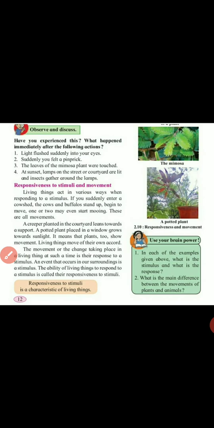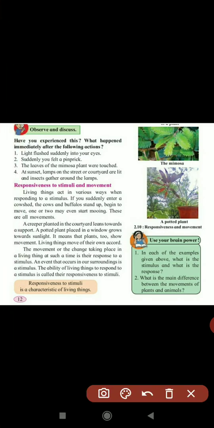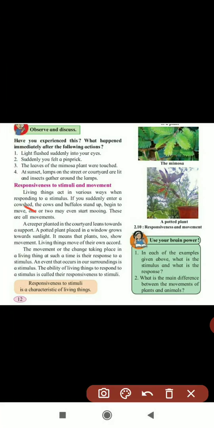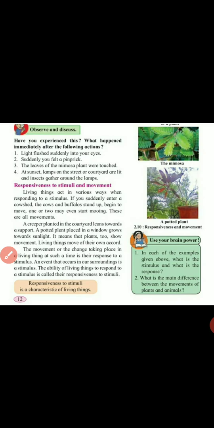Living things act in various ways when responding to a stimulus, which means whatever the action is, we can show movements. If you suddenly enter a cow shed, the cows and buffaloes stand up, and one or two may even start moving. These are all movements.